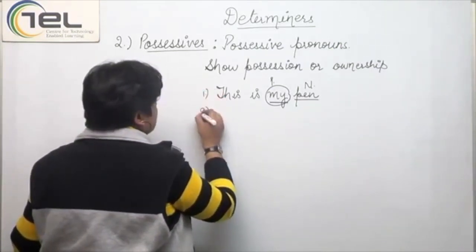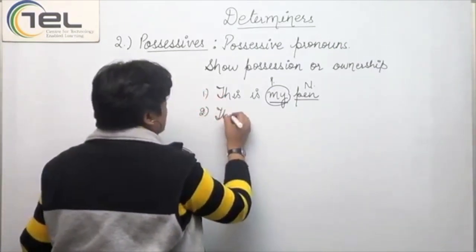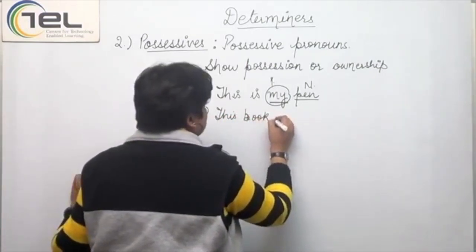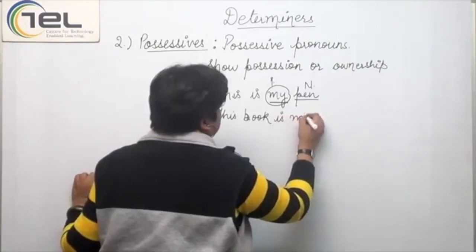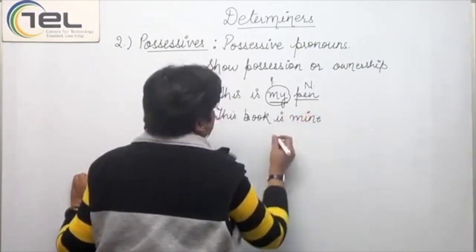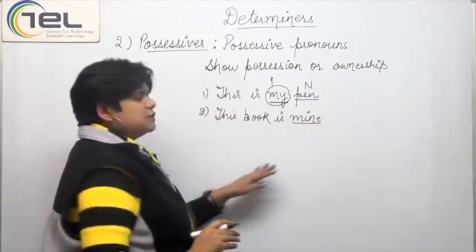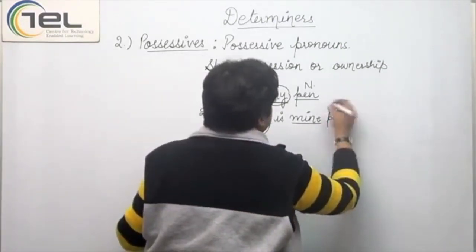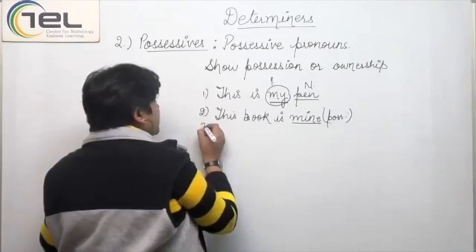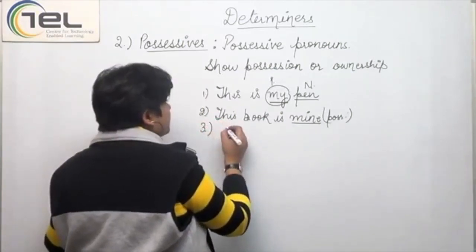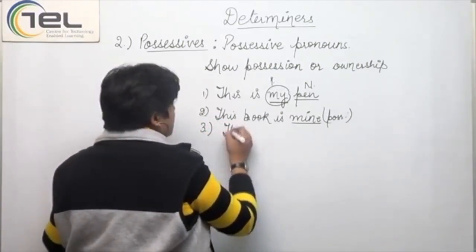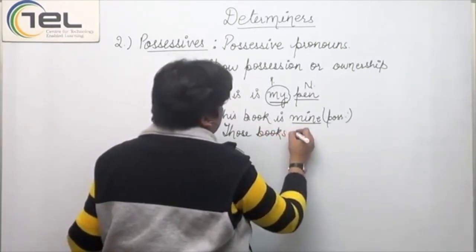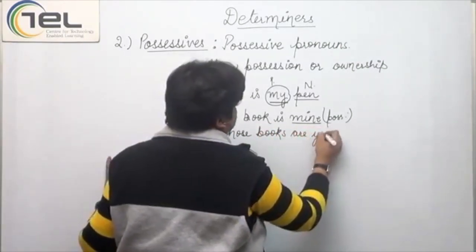Now if I say this book is mine, here again mine is used as a possessive, right? Then we have another sentence wherein if I say those books are yours.